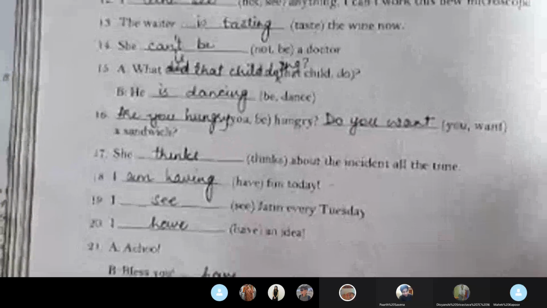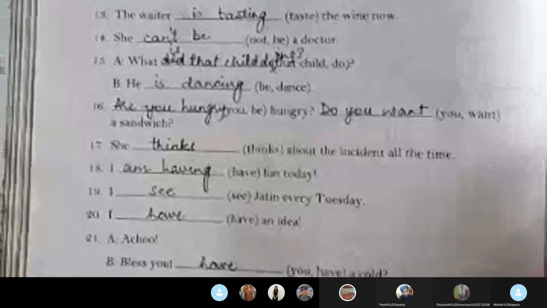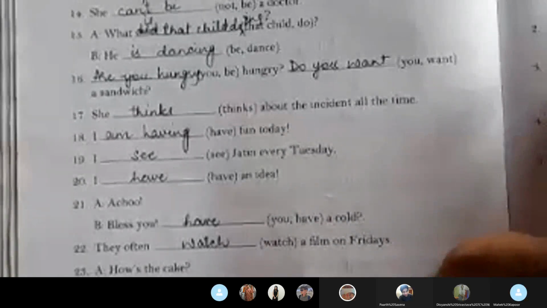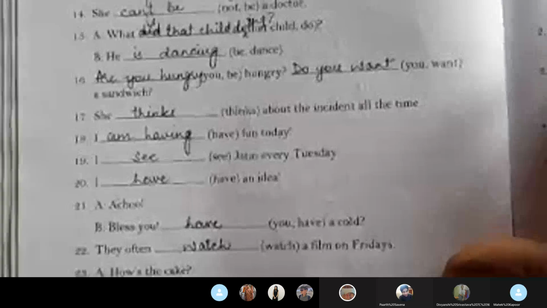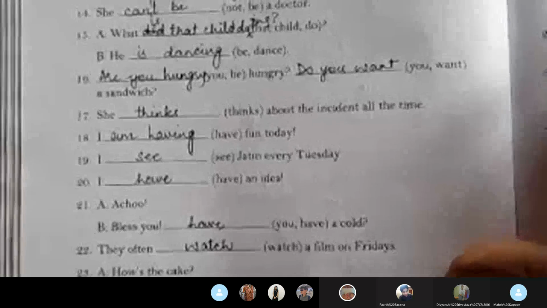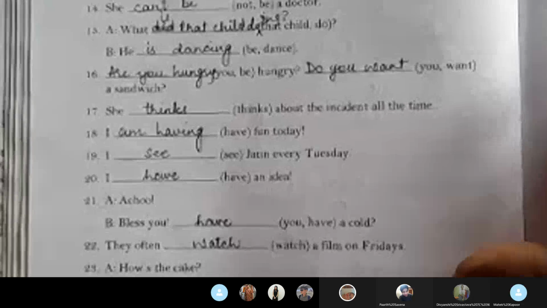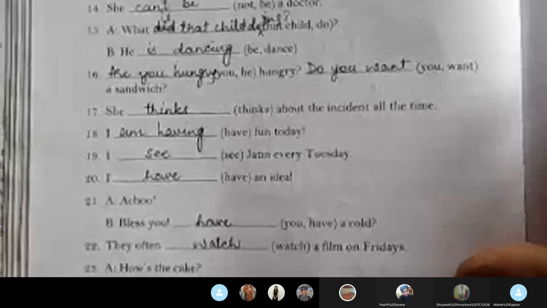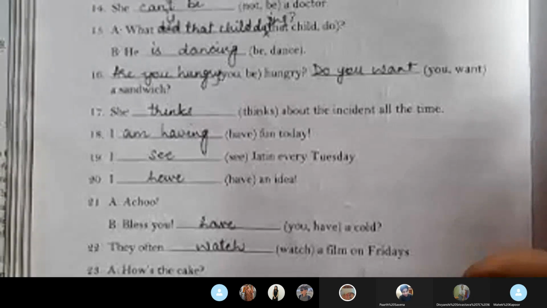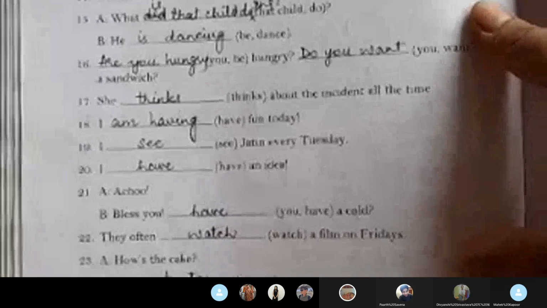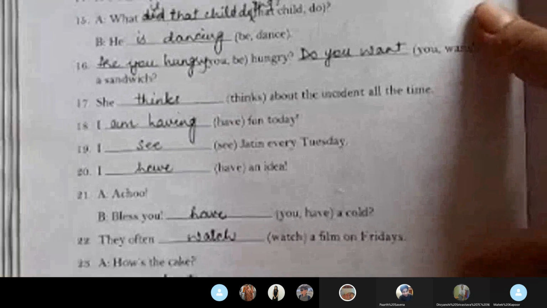Number 17, she thinks about the incident all the time. Number 18, I am having fun today. Number 19, I see Jatin every Tuesday. Number 20, I have an idea. Number 21, Achoo. God bless you.